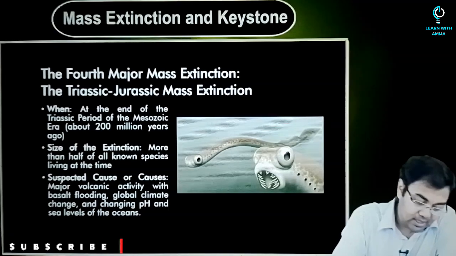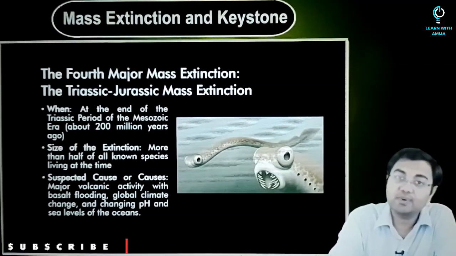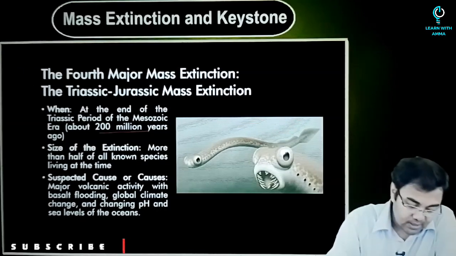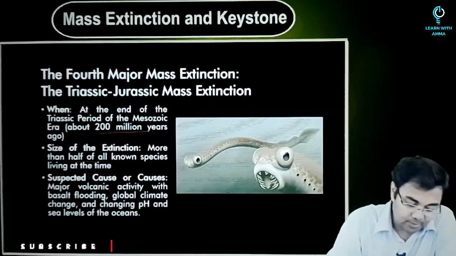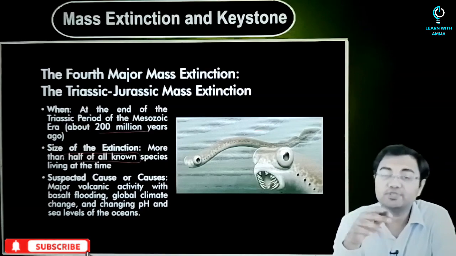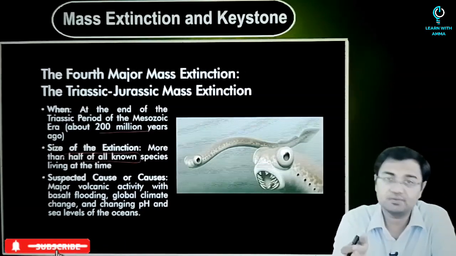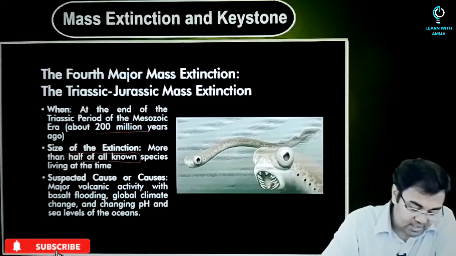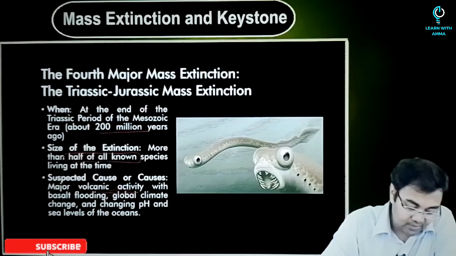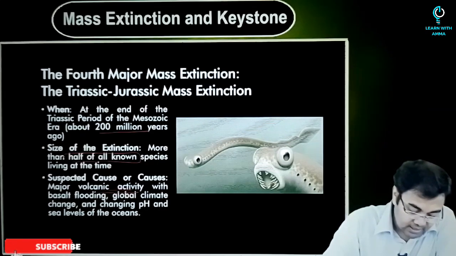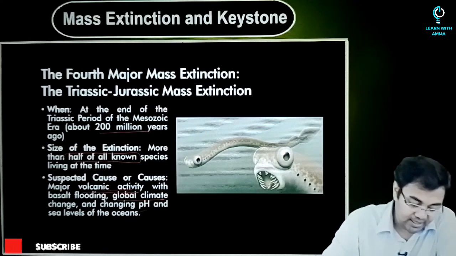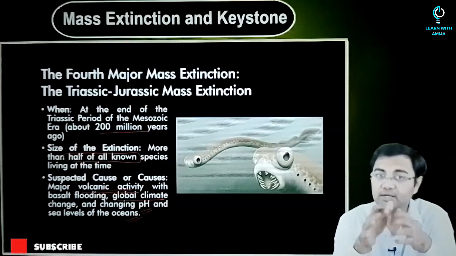Then, after that, we have the fourth mass extinction. It might have happened approximately 200 million years ago. Size of extinction: we say that more than half of the species, approximately 50%, might have vanished at that point of time. The major suspected cause is again volcanic activity, then the climate change that was seen because of that, and a change in pH and the sea levels of the oceans was observed.